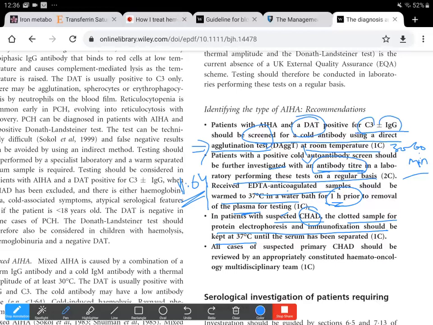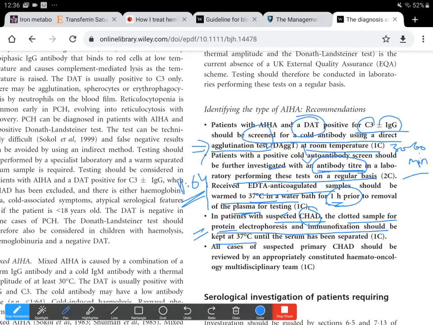And in those with primary cold hemagglutinin disease, we need to rule out whether the disease is primary or secondary to an underlying malignancy or lymphoma. So in these cases, the clotted sample should be tested for protein electrophoresis and immunofixation.